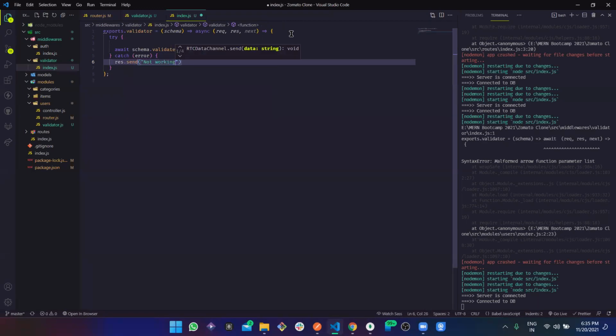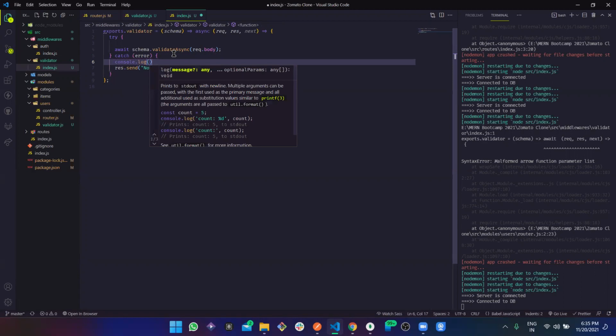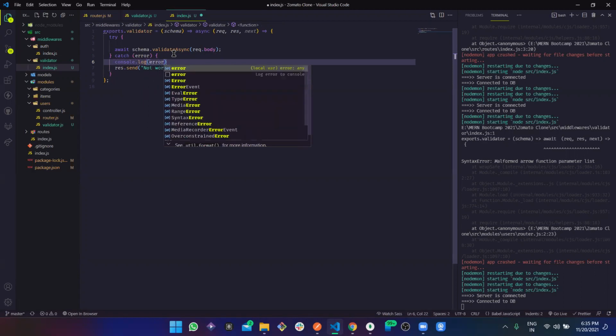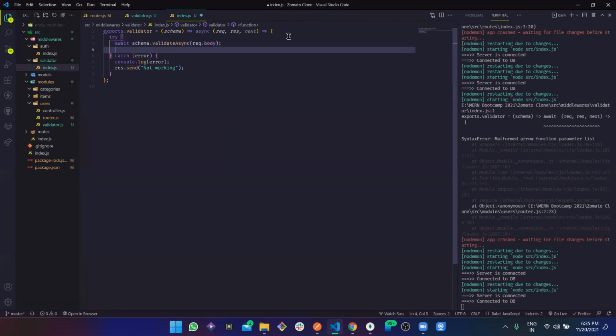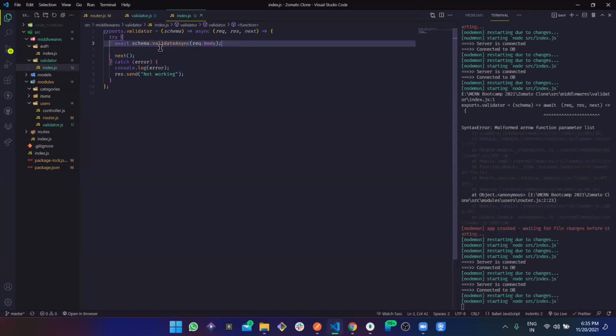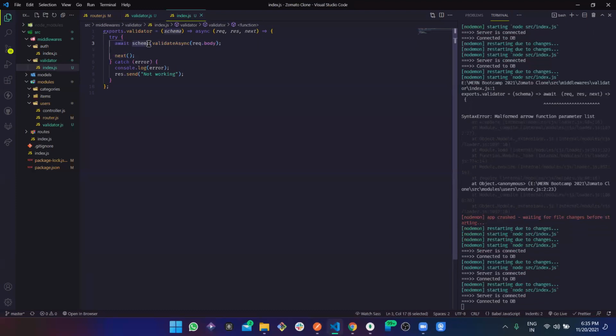"not working", and we are going to log the error because in Joi they are going to send a structured error, and we need to destructure this to get a particular message. I guess this works. Catch error, else we are going to call next. Like suppose if there is no error, we are going to call next.